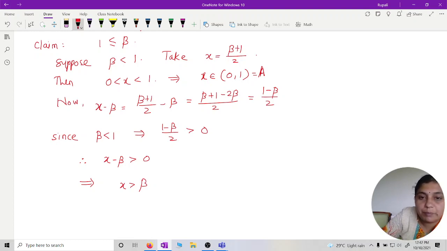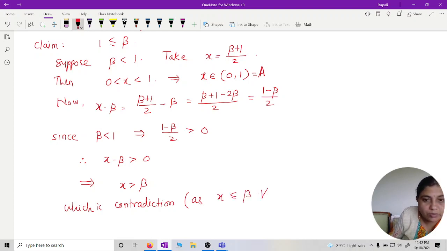We are saying beta is an upper bound, so x is less than or equal to beta for all x belongs to A, right? Therefore 1 must be less than or equal to beta, which implies 1 is the least upper bound of A.